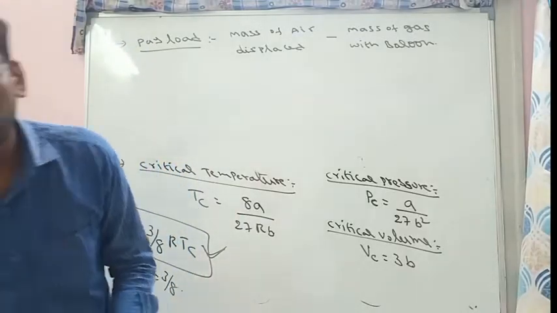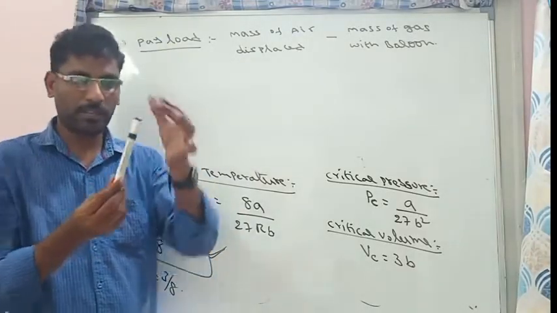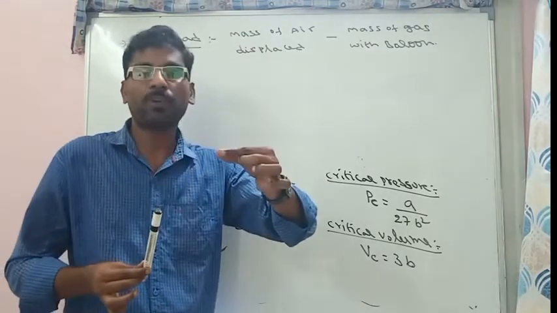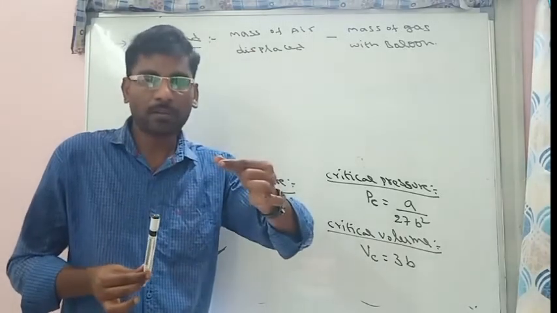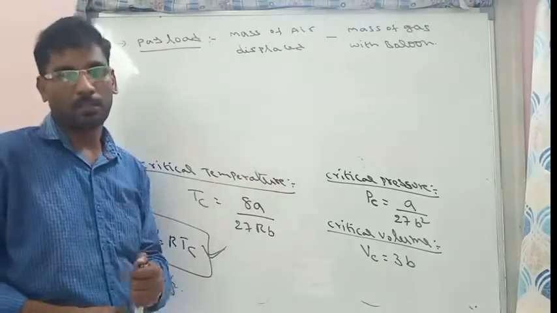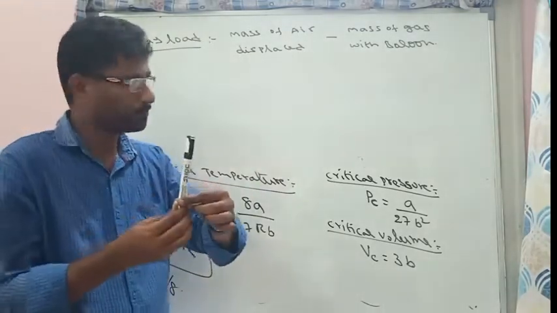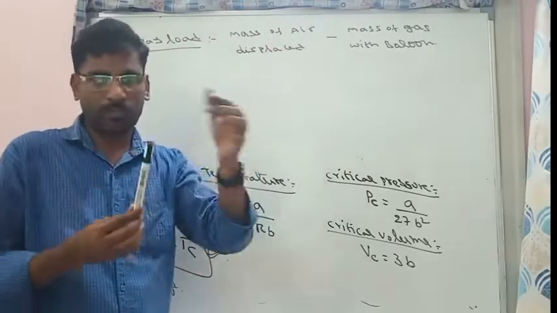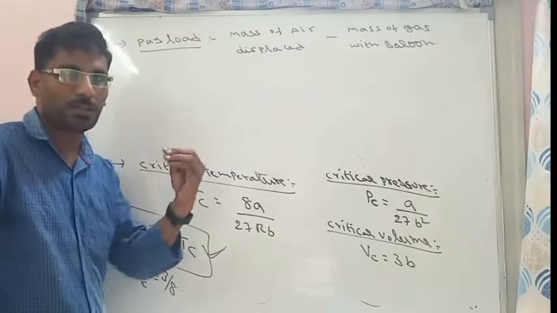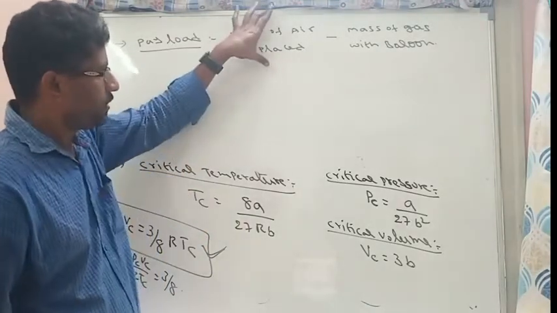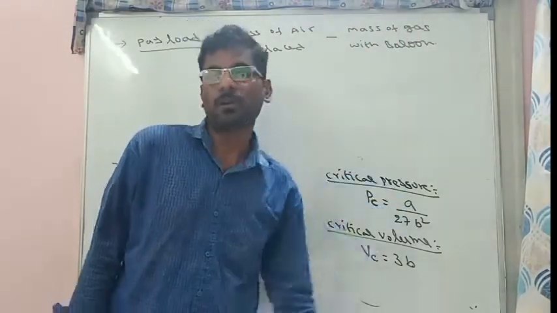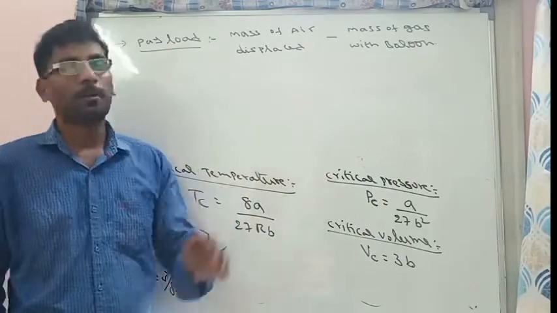Suppose we take this as a balloon. When we place it in the atmosphere, it displaces this much amount of air. So the mass of that air minus the mass of the gas with the balloon is called lifting capacity. If the balloon mass is less, the lifting capacity will be more. If the balloon gas mass is high, the lifting capacity will be less. So payload is nothing but the lifting capacity of a balloon. The formula is the mass of air displaced by the balloon minus the mass of the gas present in the balloon along with the balloon mass.